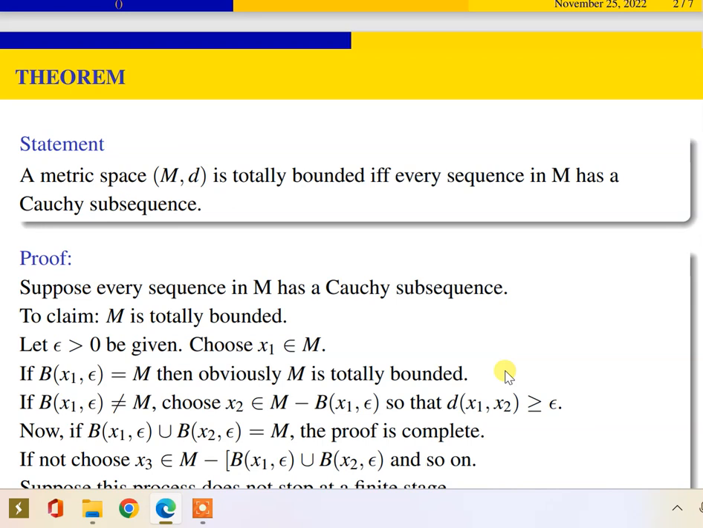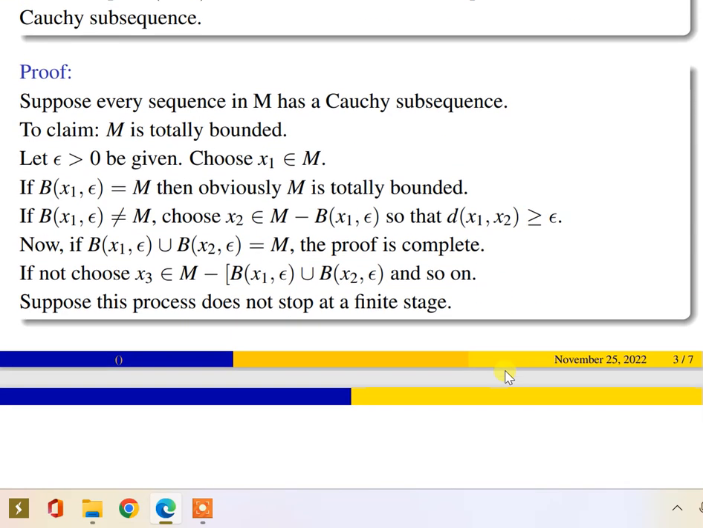For that, we take a radius, epsilon. Let epsilon strictly greater than 0 be given. Choose one element in M, that is x1. If this open ball of x1 with radius epsilon gives M, this is the obvious case, because the open ball B(x1, epsilon) constitutes M, and there is nothing to prove. Therefore, the result holds.